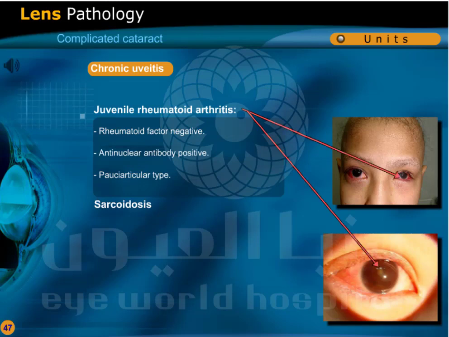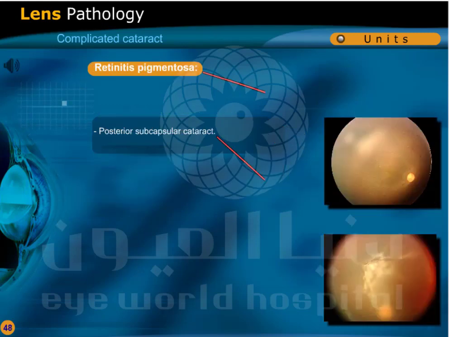Complicated cataract, chronic uveitis, occurs in sarcoidosis or juvenile rheumatoid arthritis, where the rheumatoid factor is negative, antinuclear antibody is positive, and it occurs in the pauciarticular type. Retinitis pigmentosa, in posterior subcapsular cataract.